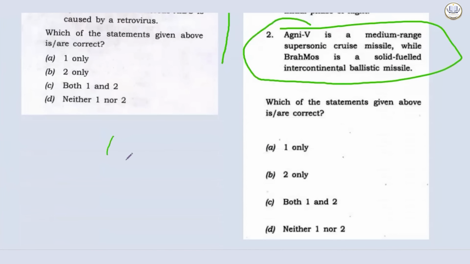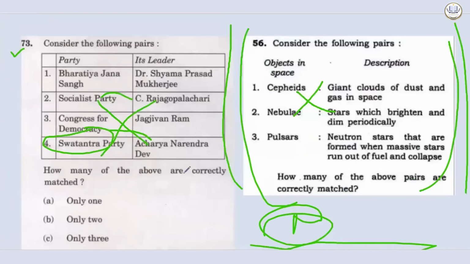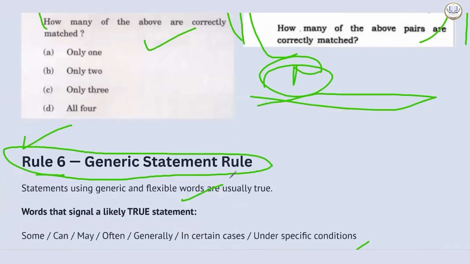Specifically in science, they do it too frequently. They will try to swap the names. That's also a very easy thing.